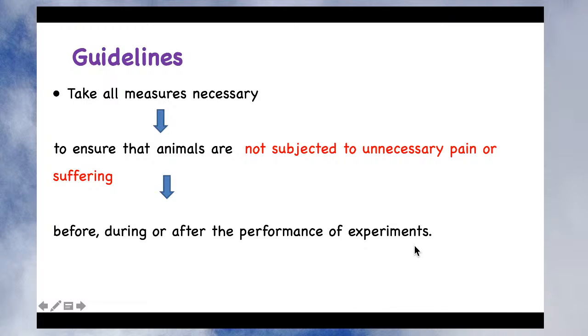Although the animal may be of no further use after the experiment, you still have to take proper care of that animal so that it is either rehabilitated, corrected, or given treatment so that it can be rehabilitated. If there is no possibility of rehabilitation, then the further process can be applied for sacrificing that particular animal. These are the different guidelines which ensure the proper treatment given to animals used for experimental purposes.